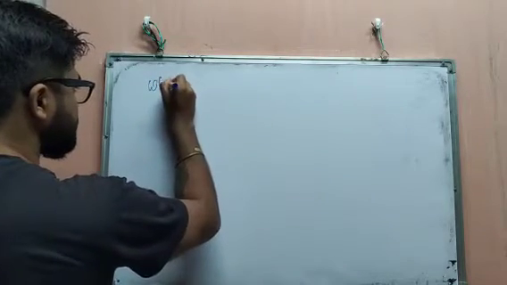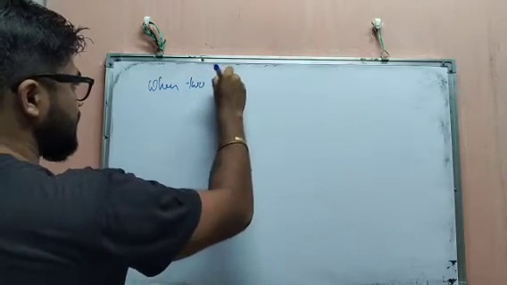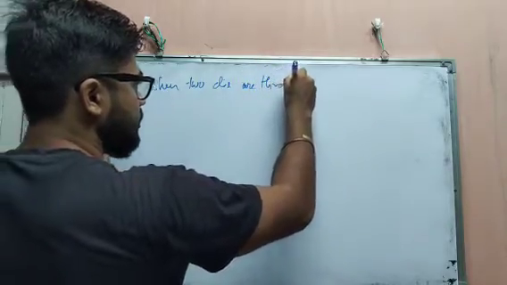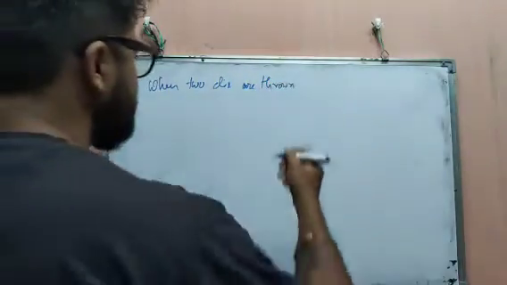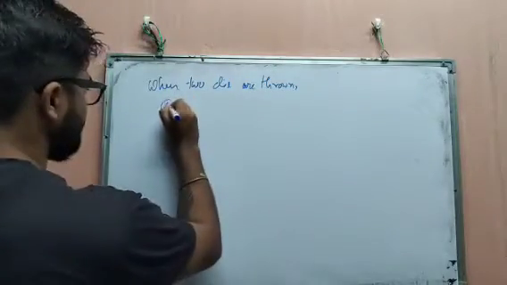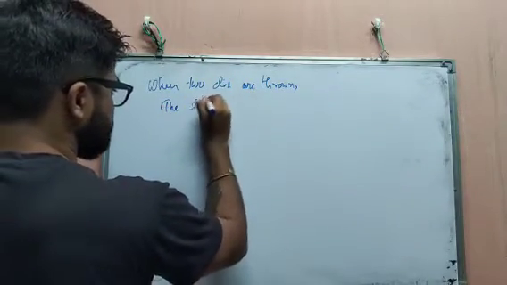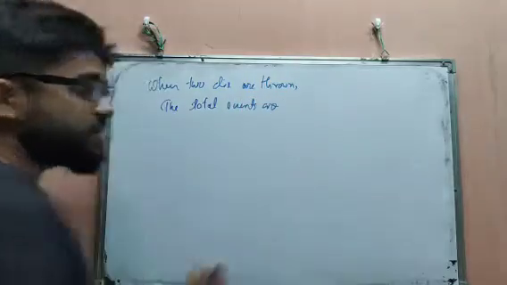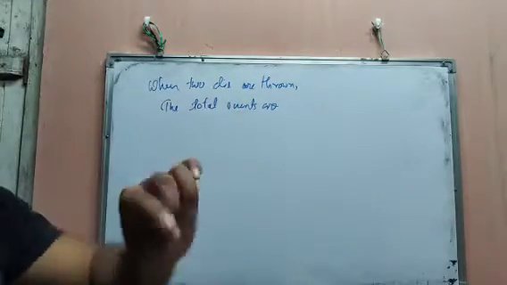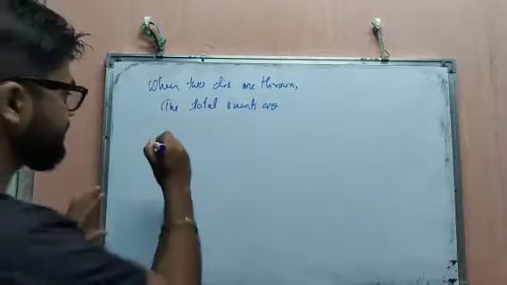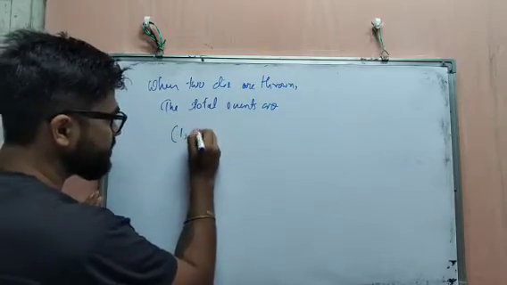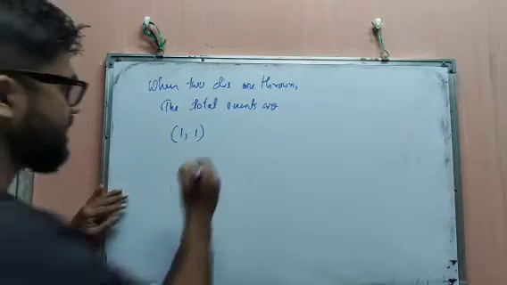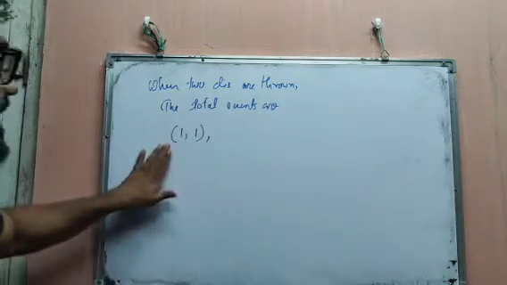When 2 dice are thrown, then the total events are. So be careful when you write the total events. There is a systematic way. First, you write first die come 1 and in second die also come 1. Okay. Now fix the first die as 1.